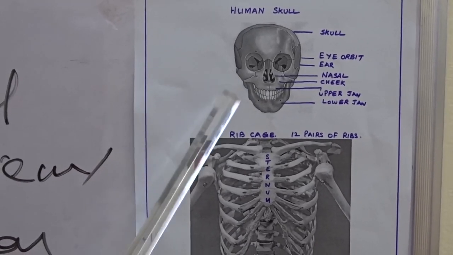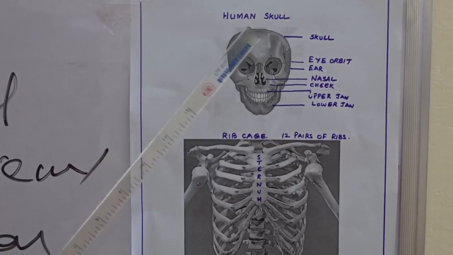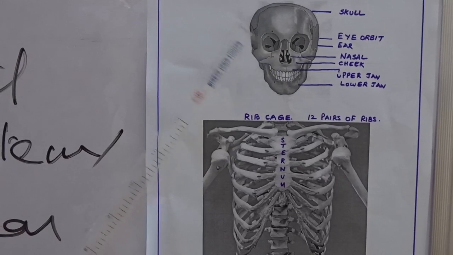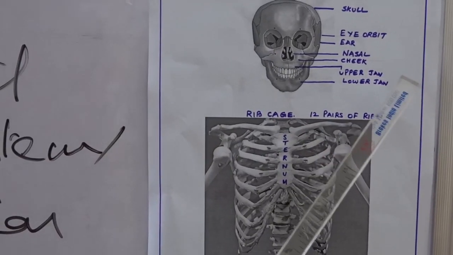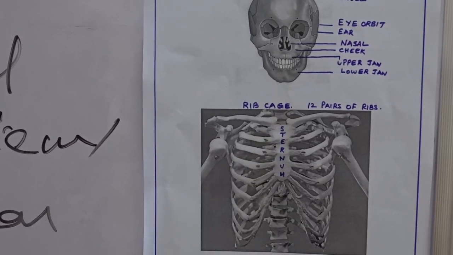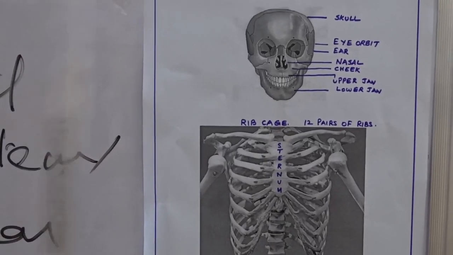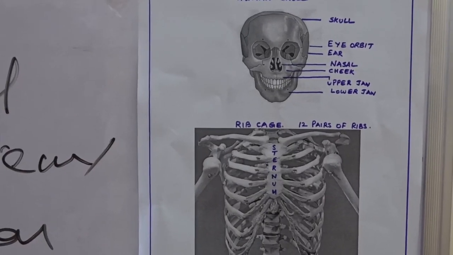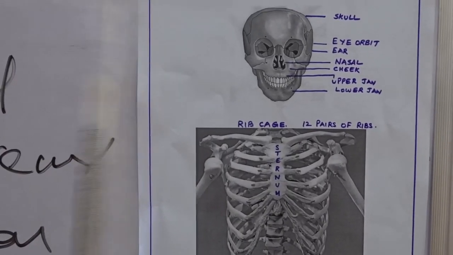Whereas the 14 facial bones include eye orbit, ear bone, nasal bone, cheek bone, upper jaw and lower jaw. So facial bones number 14, whereas the skull has 8 bones. Totally there are 22 bones in the skull.